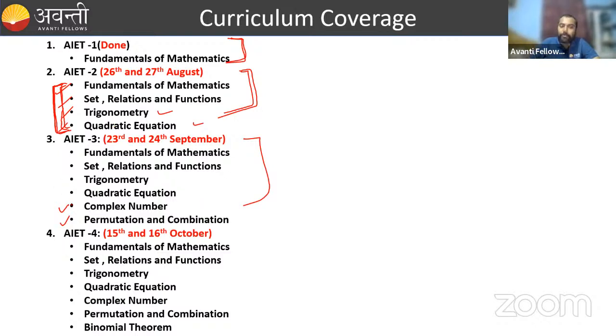And the syllabus is on your screen. You can take a screenshot of all these syllabus, okay? For AIT 4, adding to all these chapters, binomial theorem is added, and it will be conducted in the month of October, right?